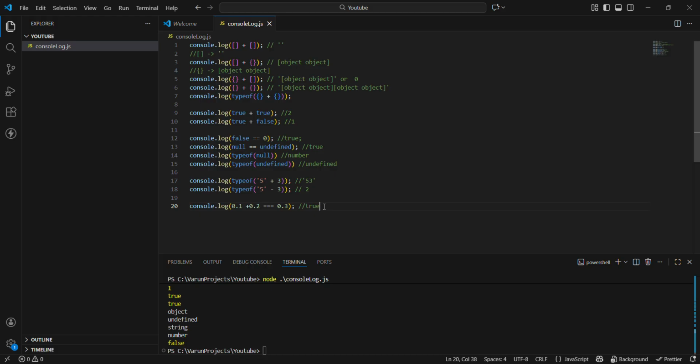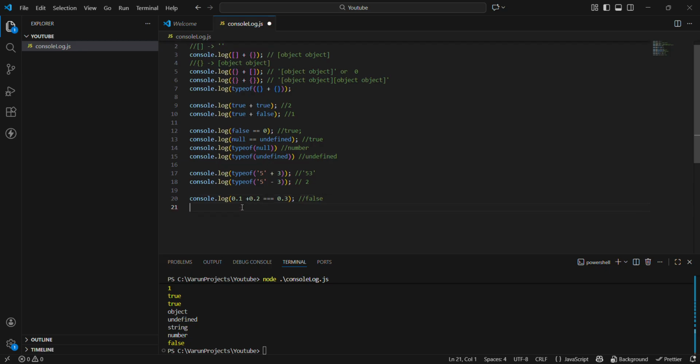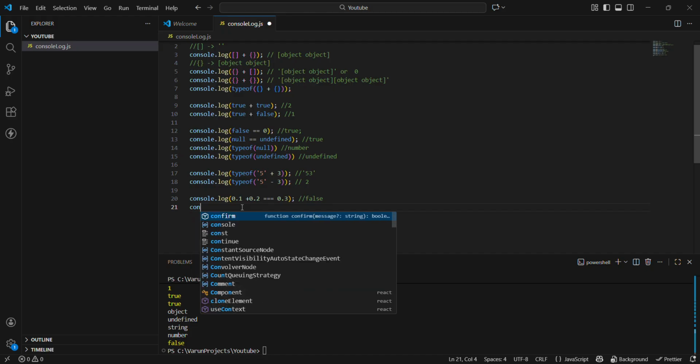When we are dealing with 0.1, 0.2 or 1.1, 1.2, floating point precision is there. That's why the output here is not true, the output here is false. This is the concept you can explain to the interviewer for why this is false. It is because of the floating point precision issue. So let's go on to the next one.